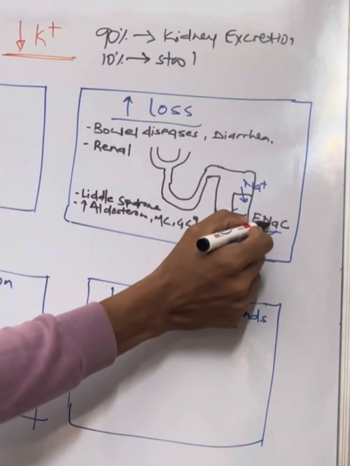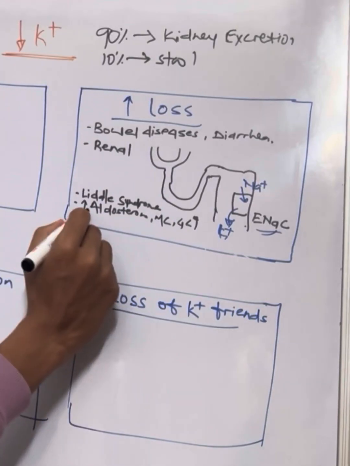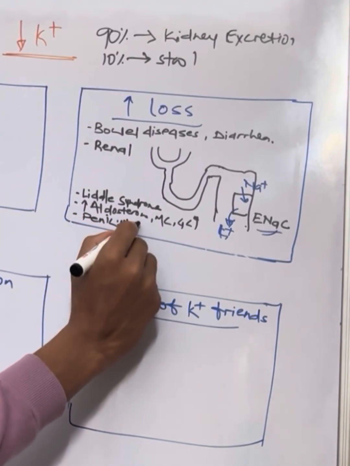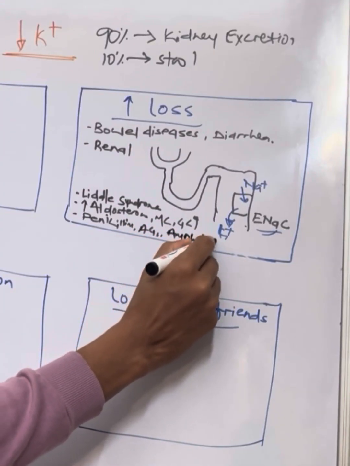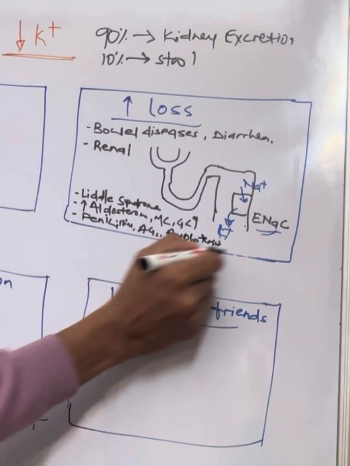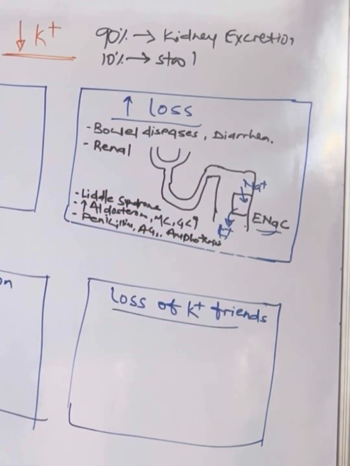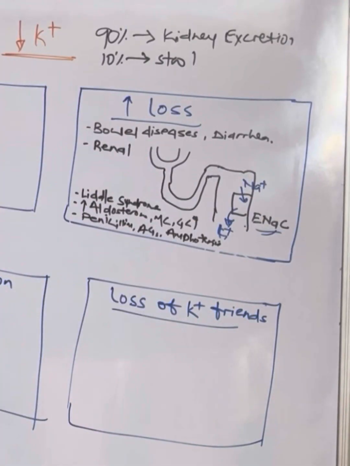All these things will overstimulate ENaC. Similarly, some medications, for example penicillins or aminoglycoside antibiotics, even amphotericin, will again overstimulate ENaC. The overall point is they are all targeting just one site and making it hyperactive, leading to more sodium reabsorption and loss of potassium, causing hypokalemia.